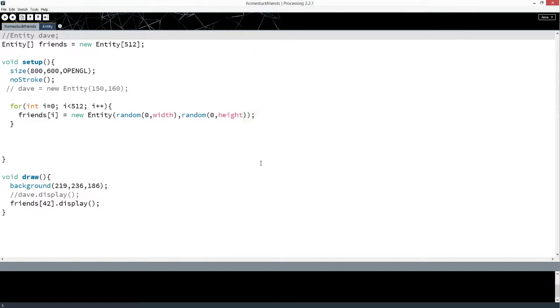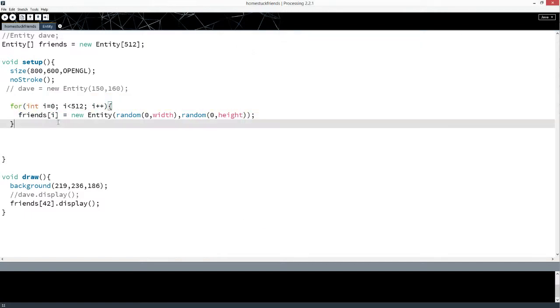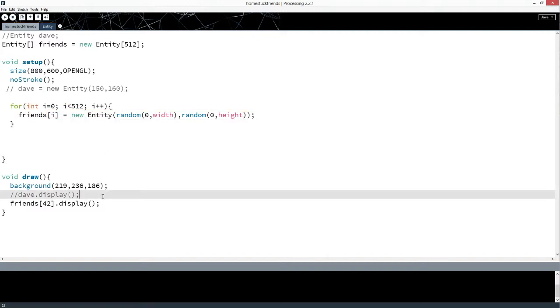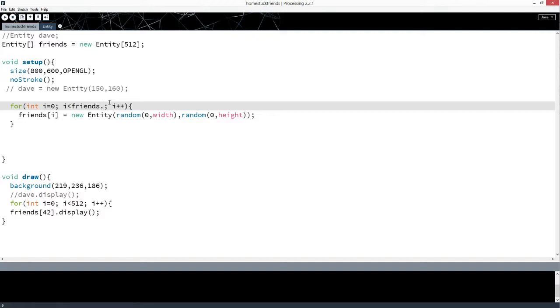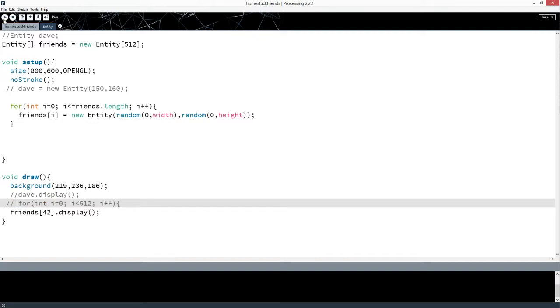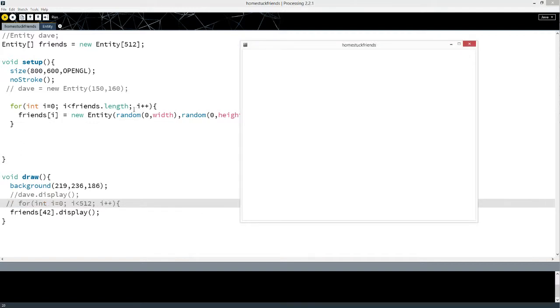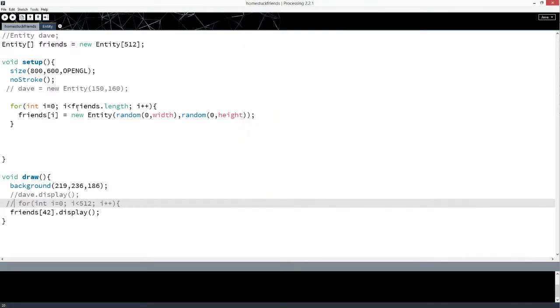But what if we do this loop for if we're only going to show one? So let's make another loop. We can just copy paste this. And instead of 512, we're actually going to say friends.length. One second, will that crash? Okay, no, it's working fine.